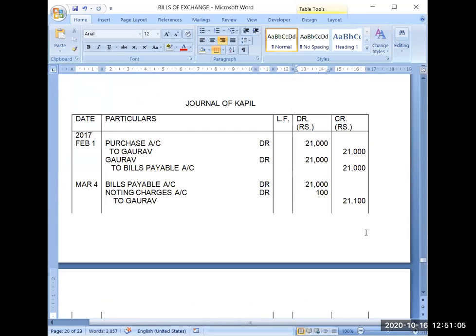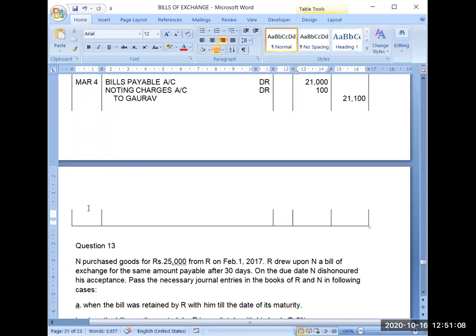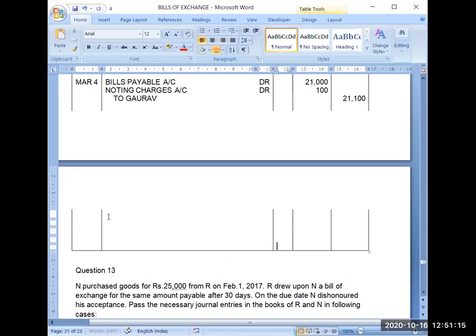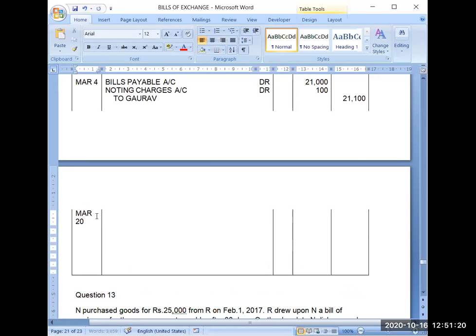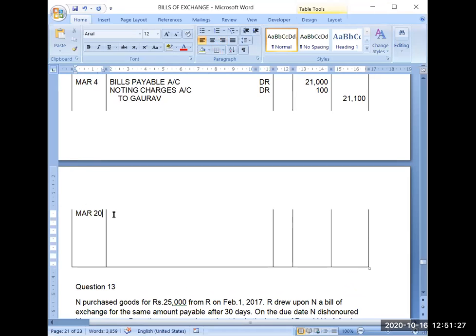Now, what transaction will Kapil record for the payment on March 20? He is making the payment. So Gaurav will be debited, Gaurav debit 10,500.